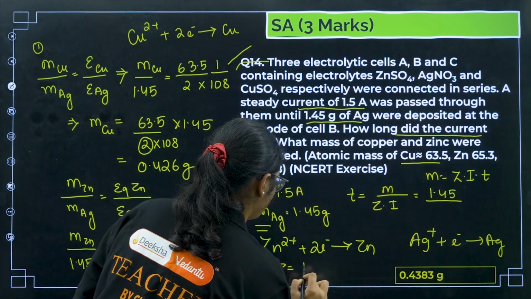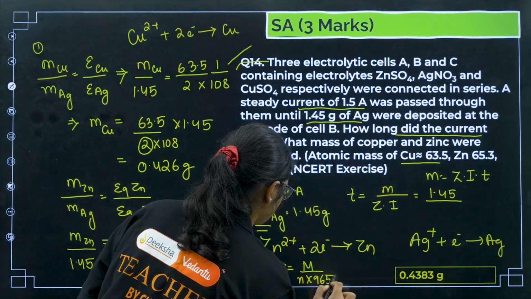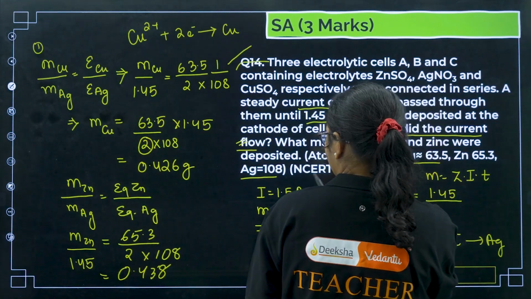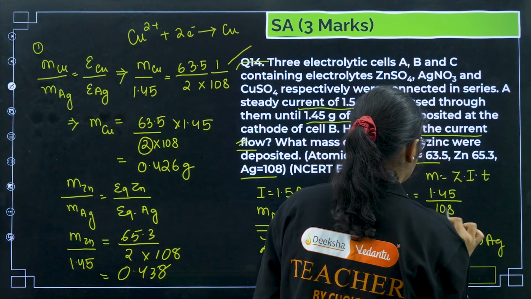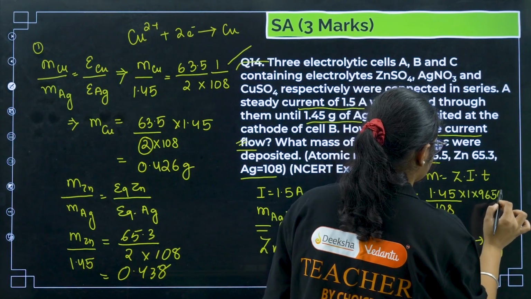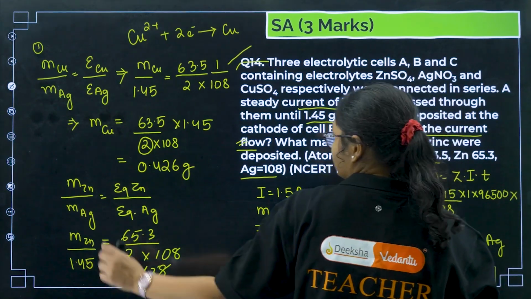Z is equal to molar mass divided by N into 96500, right? So I can write the molar mass here is 108, divided by N into 96500.